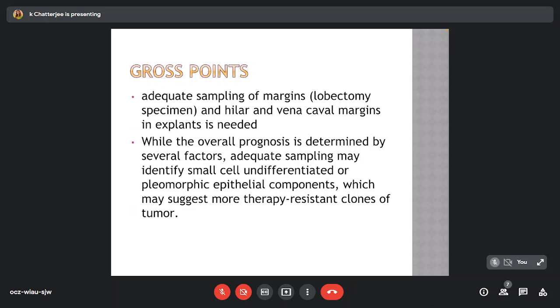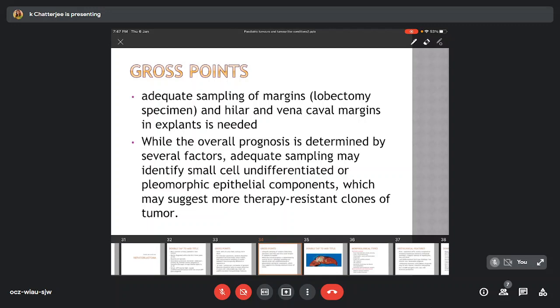Adequate sampling of margins, lobectomy specimen, and hilar and vena caval margins in explants is needed. While the overall prognosis is determined by several factors, adequate sampling may identify small cell undifferentiated or pleomorphic epithelial components, which may suggest more therapy-resistant clones of the tumor cells.